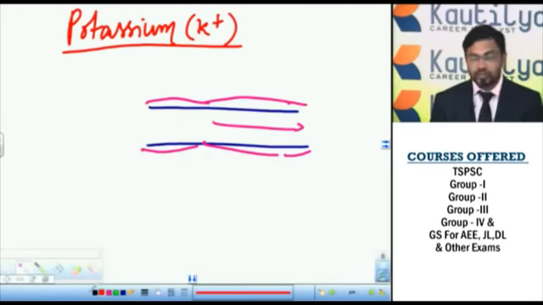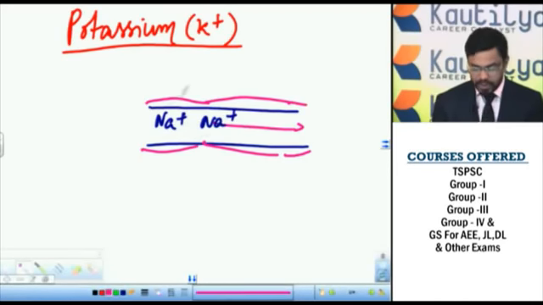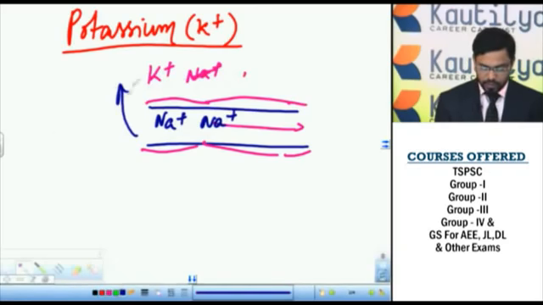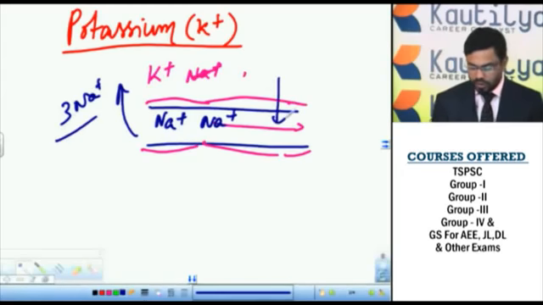Inside the neuron, sodium ions are more, and outside, potassium ions are more. For every exit of 3 sodium ions, there is an input of 2 potassium ions.